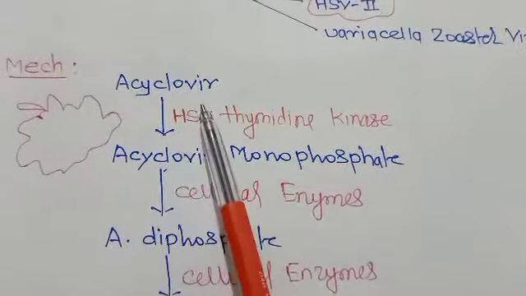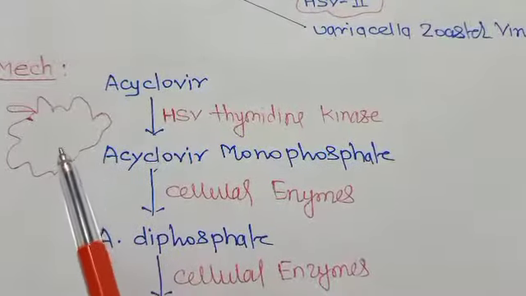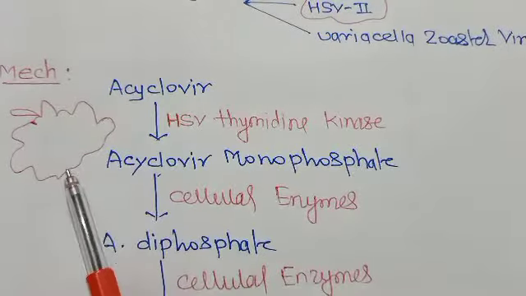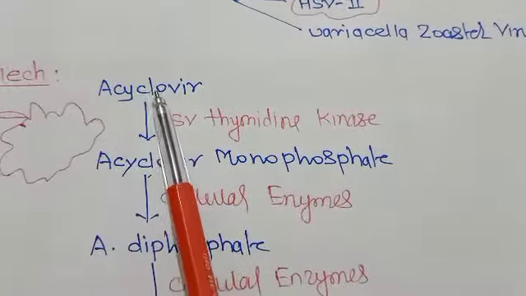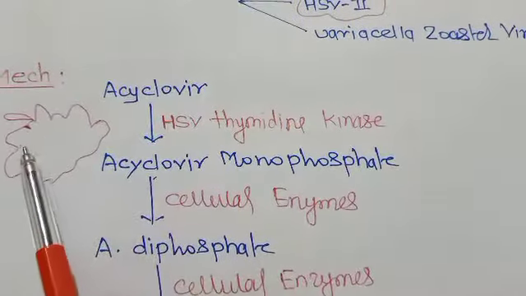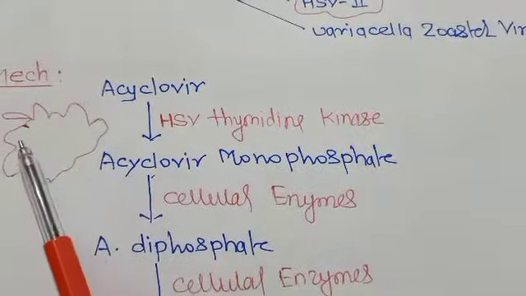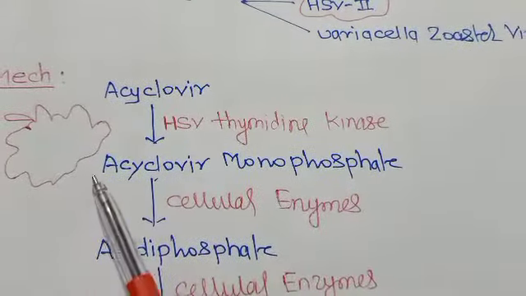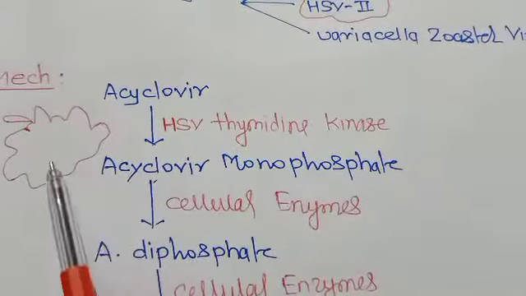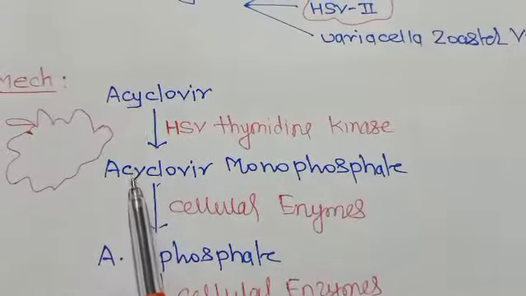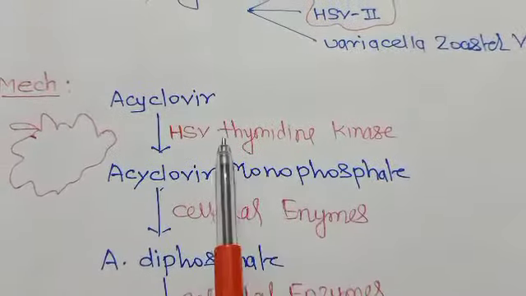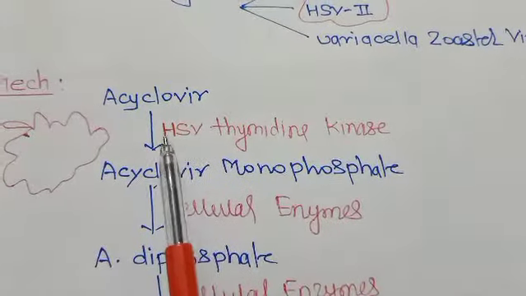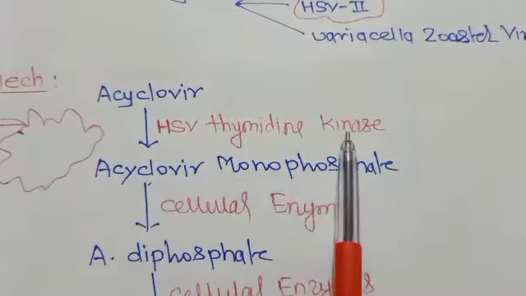Mechanism of action of acyclovir: this drug will enter the infected herpetic cell selectively, and it will be converted into acyclovir monophosphate with the help of herpes simplex virus thymidine kinase.